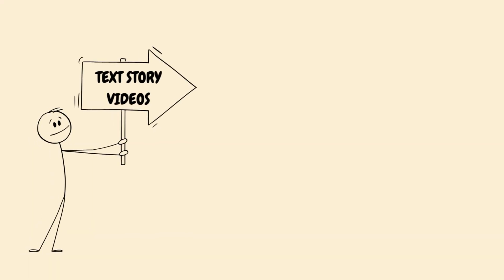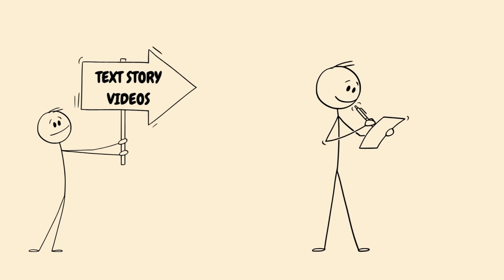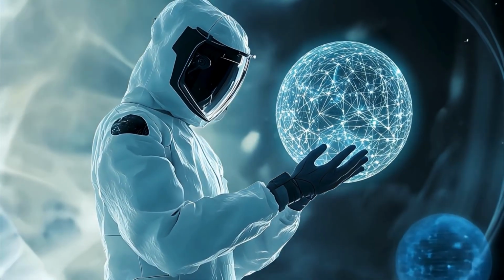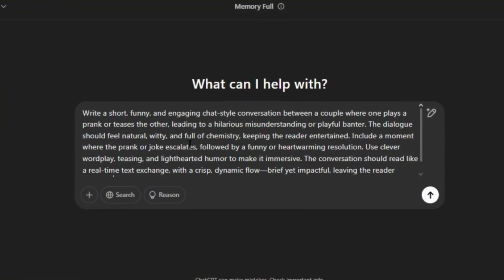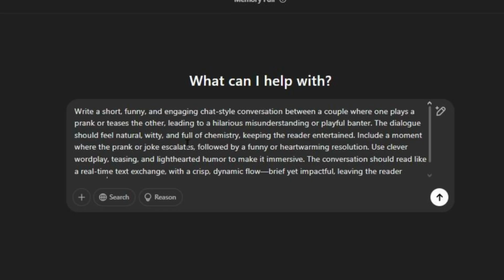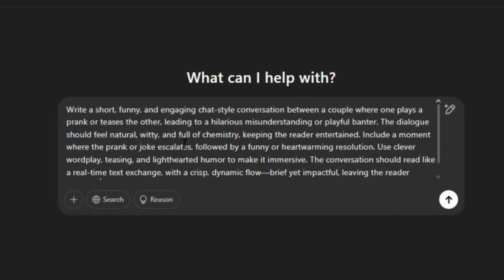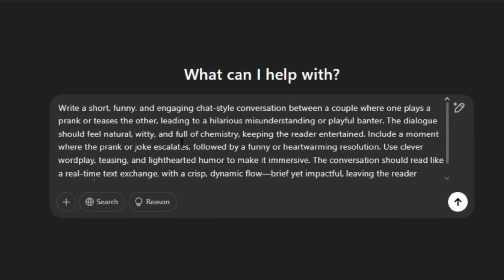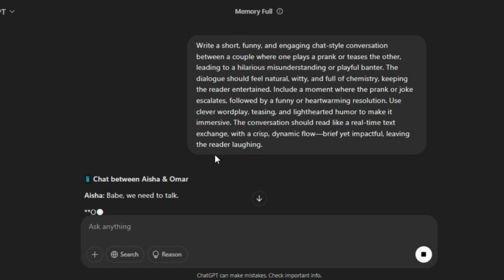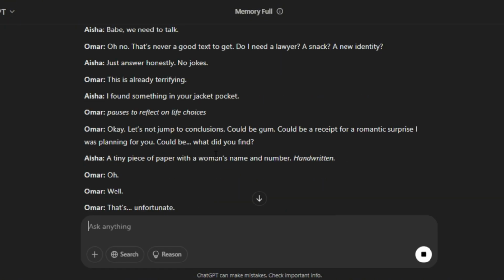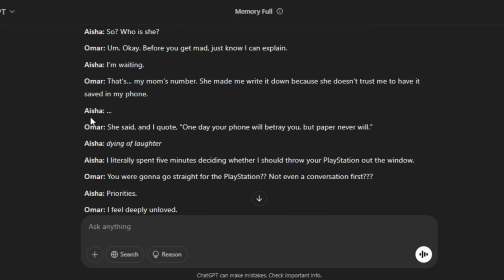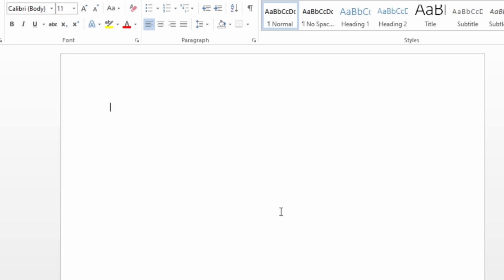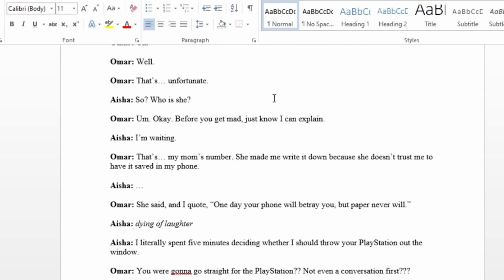The first step in creating this type of video is writing a script. You can generate a script using any AI tool, just like I'm using ChatGPT to create mine. First, take a look at this prompt, which you'll find in the video description. To modify the story, you can customize the prompt by adding your own situation, making the script more engaging. However, for now, I'm using this prompt in ChatGPT, and as you can see, it has generated a highly engaging text message conversation for me. So, I'll simply copy this generated script and save it in MS Word for further use.